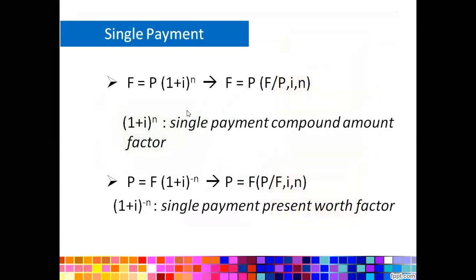For single payment, there is a relationship between the future and the present. It means you want to know the future value if the present value is already known.